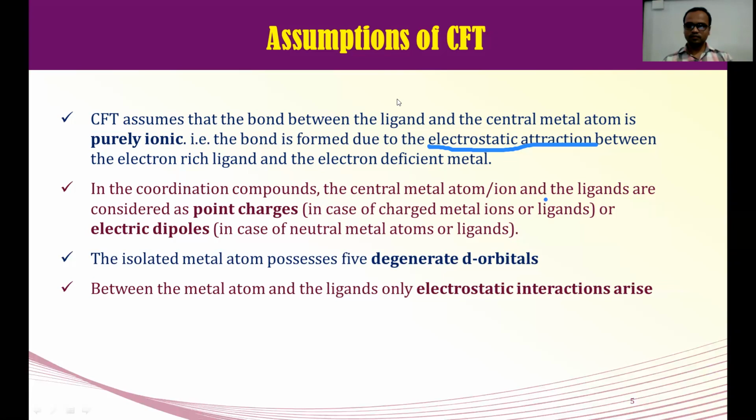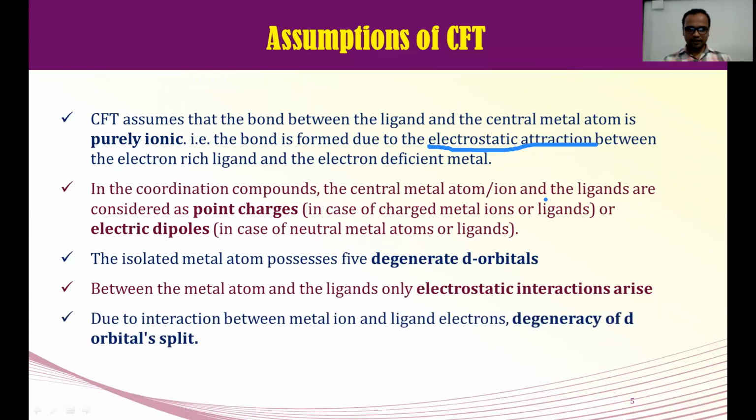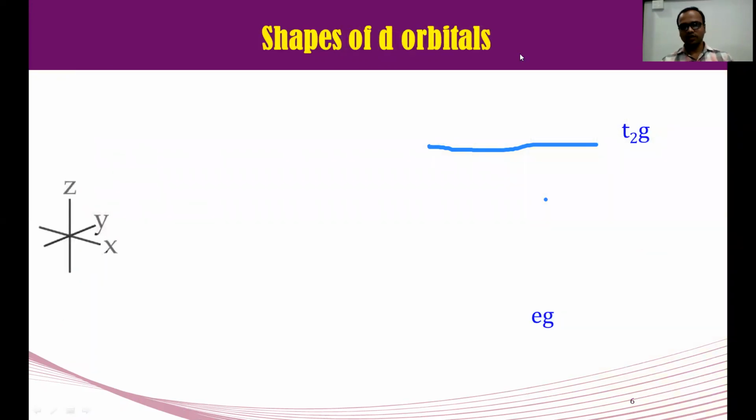Due to that interaction between the metal atom or ion and the ligand, the degeneracy of the d orbitals is lost. The d orbitals have the same energy, and that energy will be differentiated, meaning one will be higher in energy and another will be lower in energy.